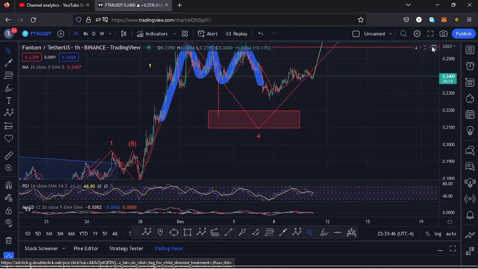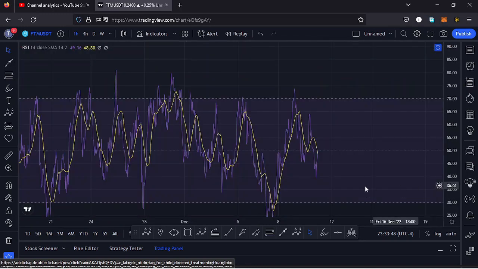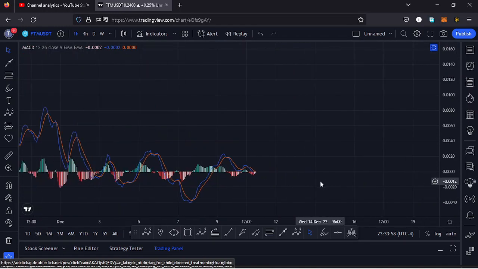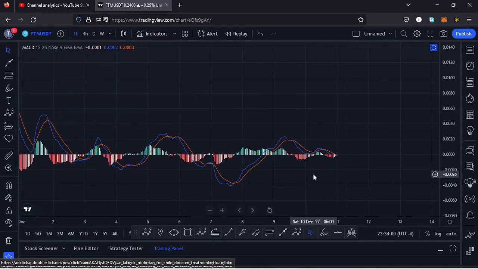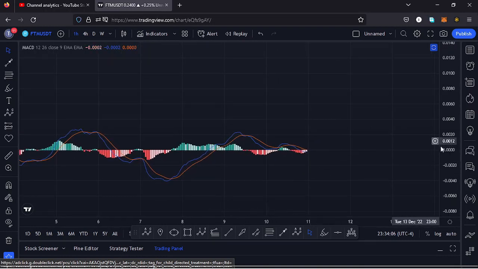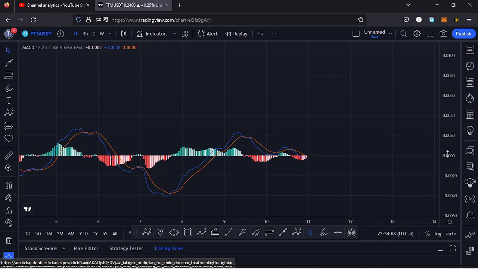Also taking a look at the indicators here on the 1 hour chart. Here on the 1 hour chart, we are trading at around the 48 mark, meaning we have massive room for us to support any movements to the upper side and also any movements to the lower side. Also taking a look at the MACD. On the MACD, we had printed a bearish cross down here, and we are also seeing a bit of a decrease in the selling momentum, and maybe soon we might be able to print a bullish cross. So let's be patient and see how that plays out.